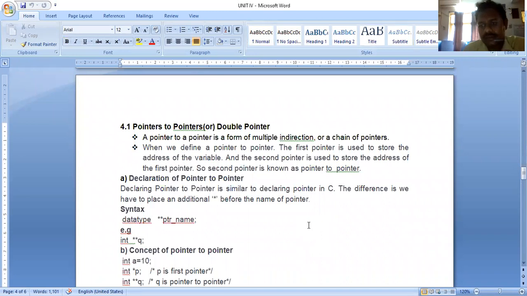So hello students. Today we are discussing the first topic of pointers: pointer to pointers, or double pointer.